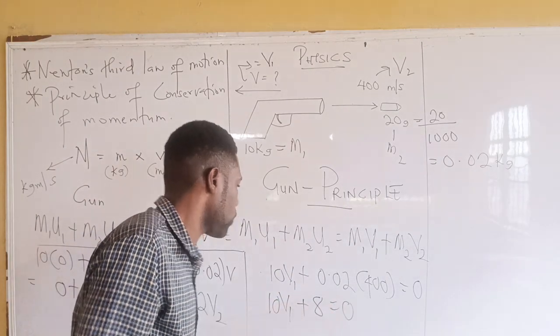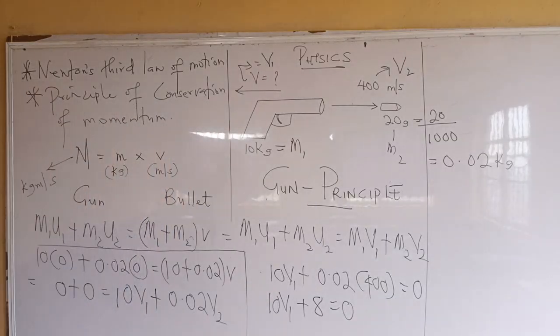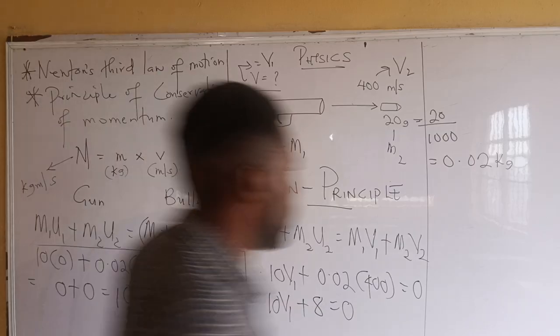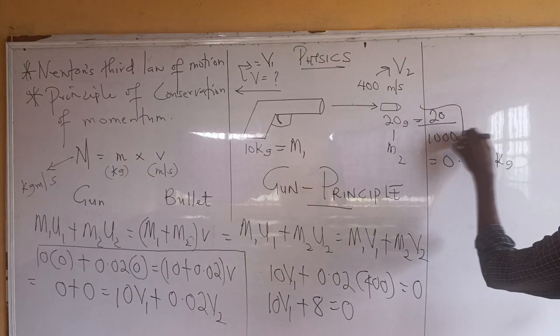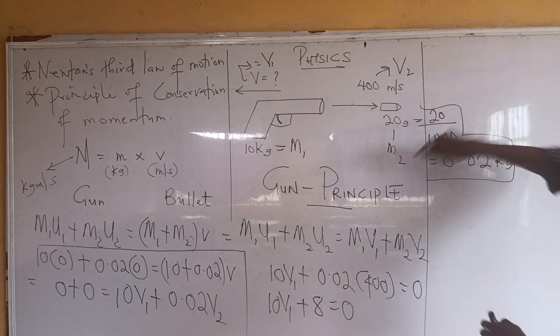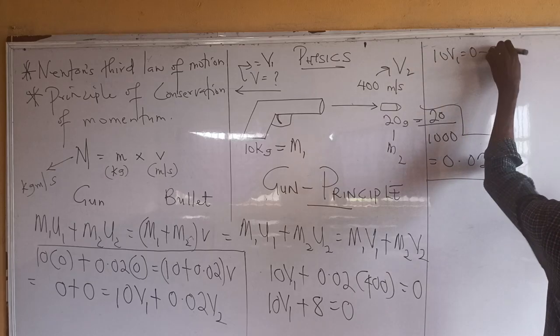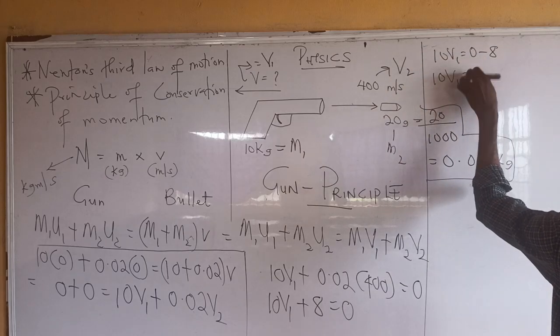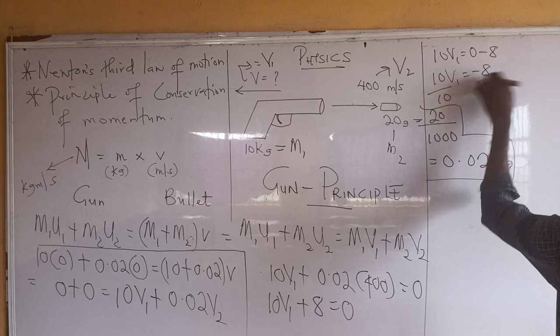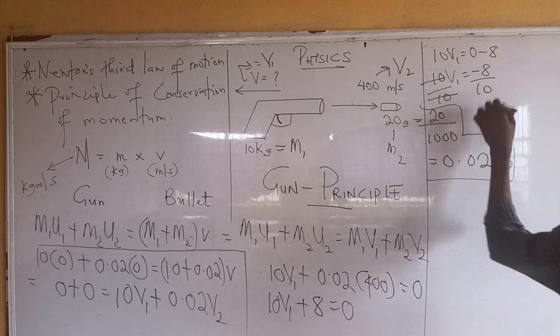And that's 0. So if we collect like terms, we are going to have 10 V1 equals 0 minus 8. And 10 V1 is minus 8. Divide both sides by 10. What do we have?